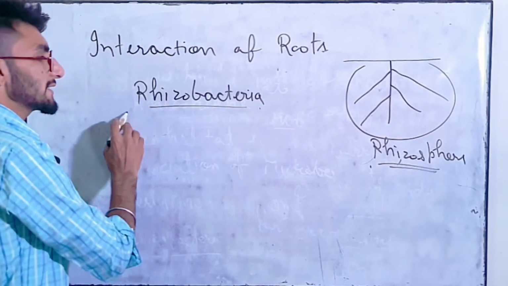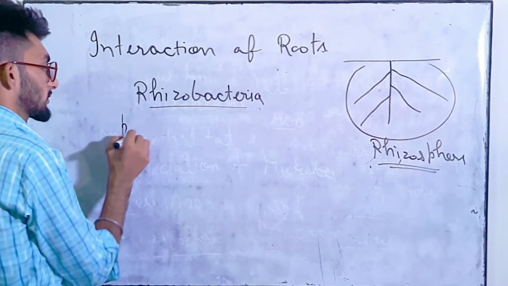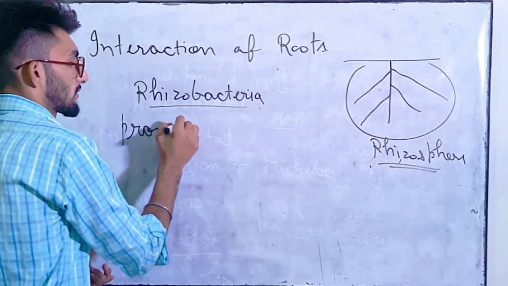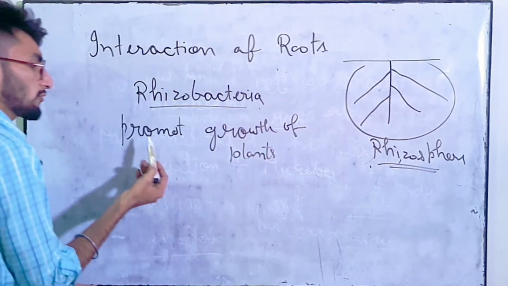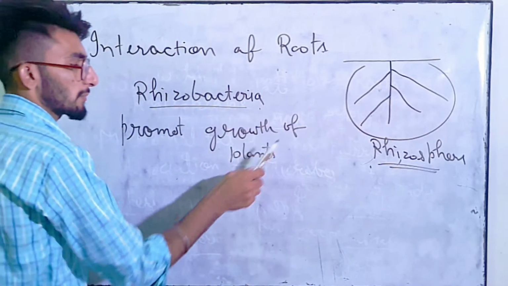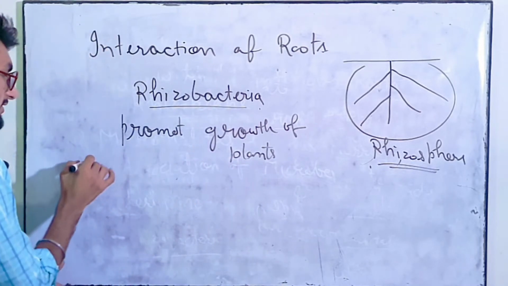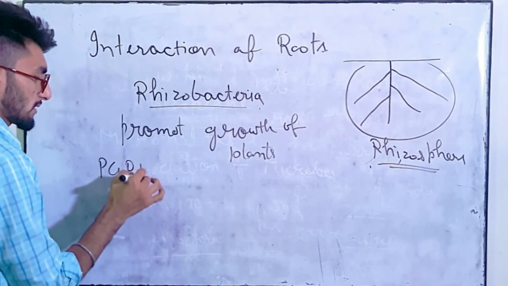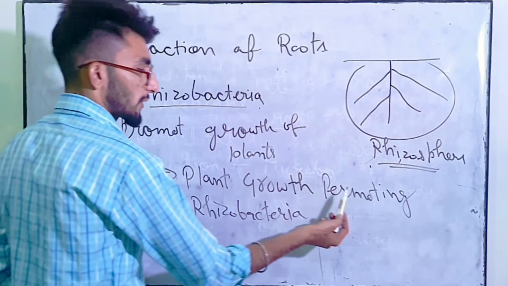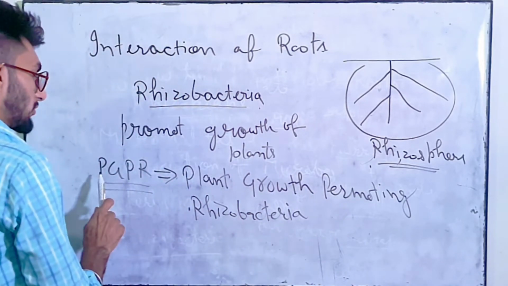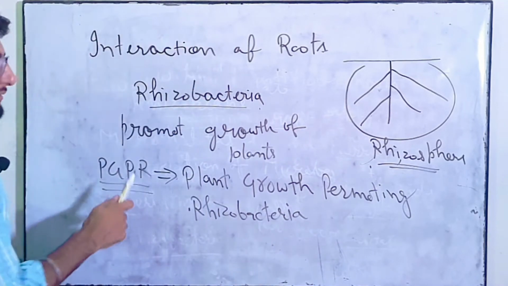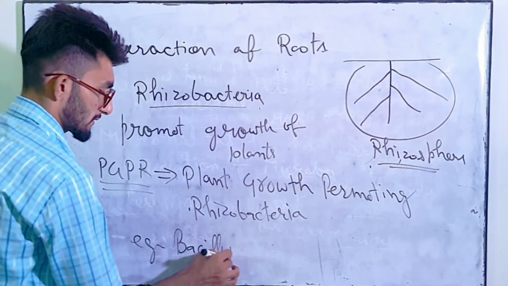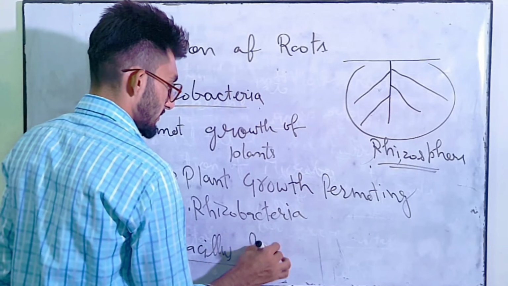Done. So these rhizobacteria mainly promote growth of the plant. तो जो राइजोबैक्टीरिया हैं वो क्या प्रमोट करते हैं? ग्रोथ ऑफ द प्लांट को प्रमोट करते हैं. Mainly which is known as PGPR, plant growth promoting rhizobacteria. What is the meaning of PGPR? Plant growth promoting rhizobacteria. Done. Example is Bacillus, Pseudomonas, etc.